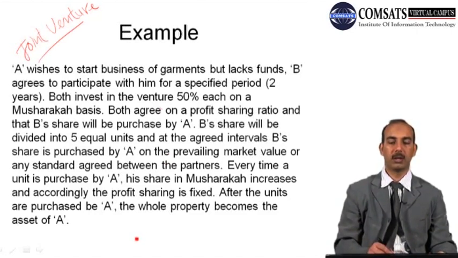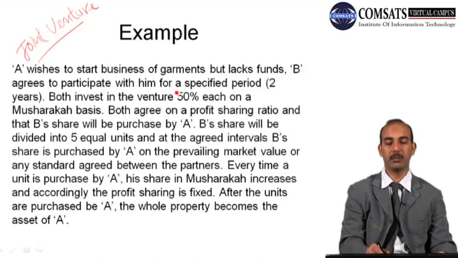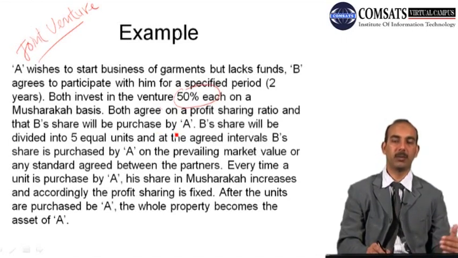So A wishes to start a business of garments but lacks funds, and B agrees to participate with him for a specified period, say for 2 years. Both invest in the venture 50% each on a musharaka basis, and both agree on a profit sharing ratio, and B's share will be purchased by A. So the B's share of 50% will be purchased by A over some time period,